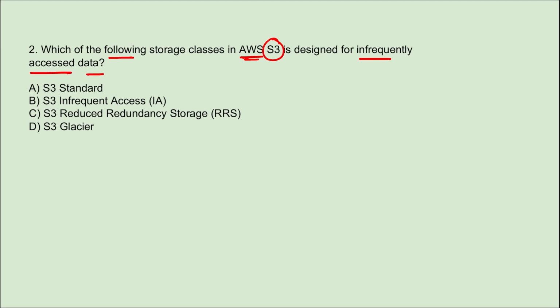Next, which of the following storage classes in AWS S3 is designed for infrequently accessed data? It is S3 infrequent access. Option B is right here. This S3 infrequent access, that is IA, is a storage class designed for storing less frequently accessed data, such as your backups, your archives, or data that requires long-term retention but is not frequently retrieved. S3 IA provides cost-effective storage while maintaining high durability and availability.